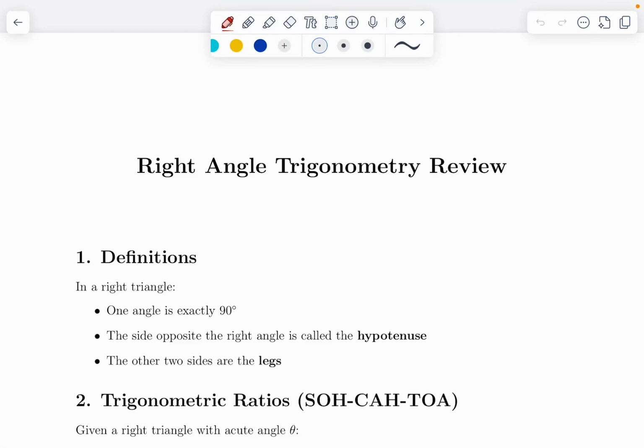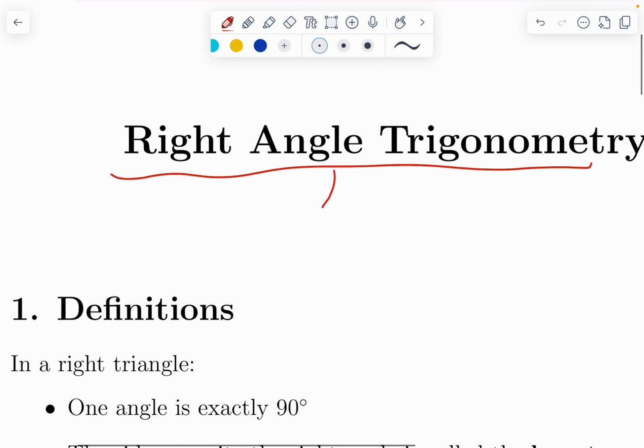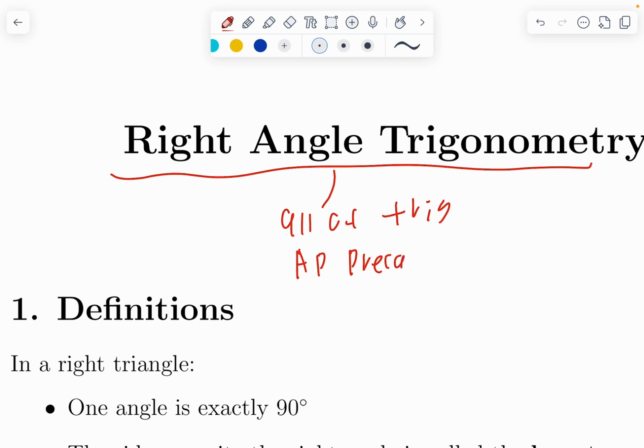Alrighty, we are going to go ahead and review right triangle trigonometry. This is essentially the first of an extensive video series covering all of trig, pretty much anything you need to know for the AP Precalculus exam. We're going to go from right triangle trig to angles in standard position and radians, to the unit circle, to graphing trig functions, to trig identities and solving trig equations. Then we'll talk a little bit about polar coordinates as well. The first step in that journey is to review right triangle trigonometry.